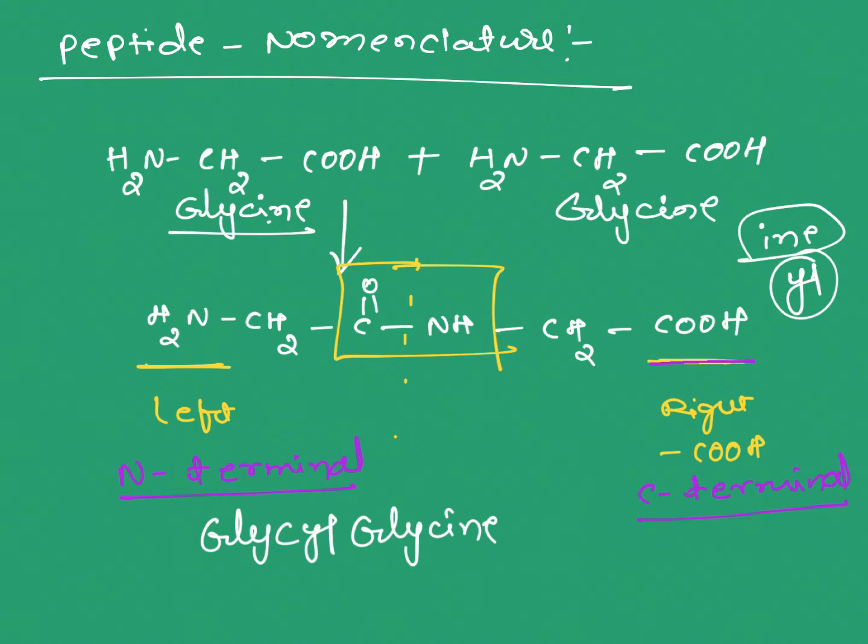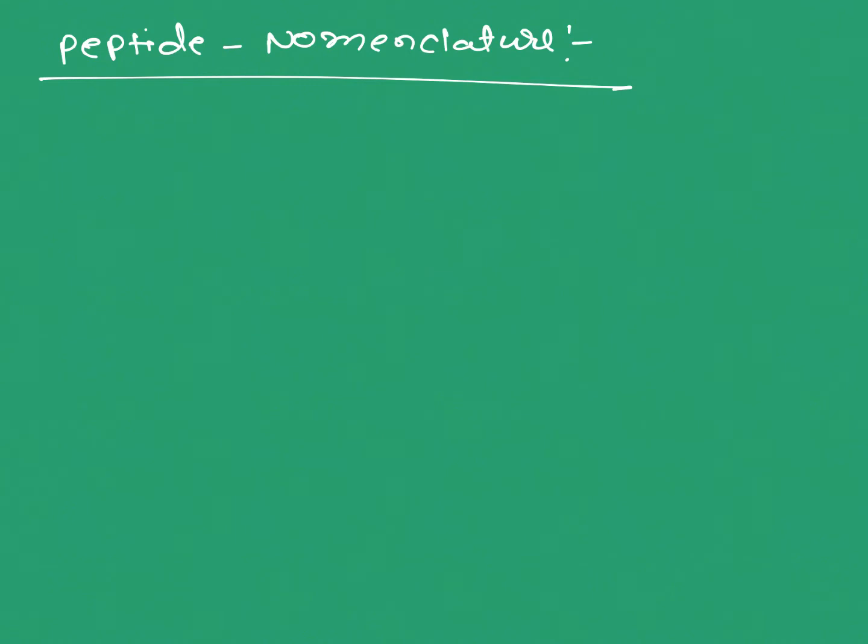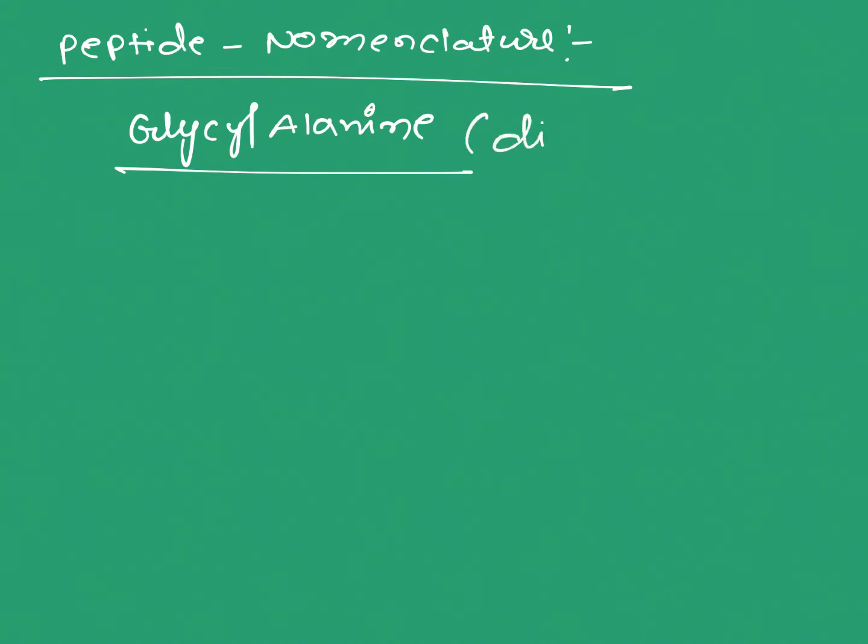Let's take another example. I will take an unsymmetrical amino acid. Glycyl alanine. This is a dipeptide. Again, two amino acids are present. How do we have to write the structure?